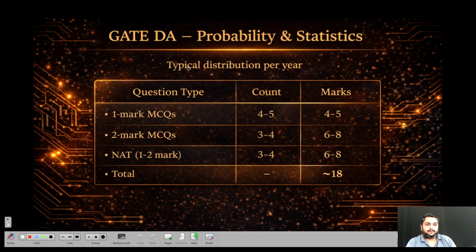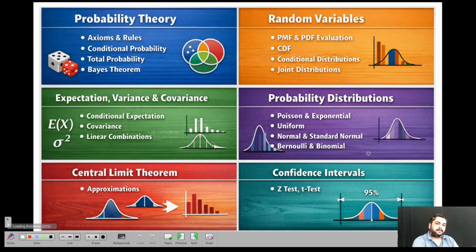So to just begin with, there will be more number of 1 mark MCQs or NATs. So 1 mark there can be 4 to 5 questions, very simple formula based questions. Little bit of trick will be there, but still you can manage them. And then 2 marks MCQs or multiple select questions, you can expect 3 to 4. And then NAT definitely 1 or 2 mark, you can expect 3, 4. So total around 18 marks directly. And then again in machine learning concepts, they may embed the probability statistics concepts. So let's see all the topics.